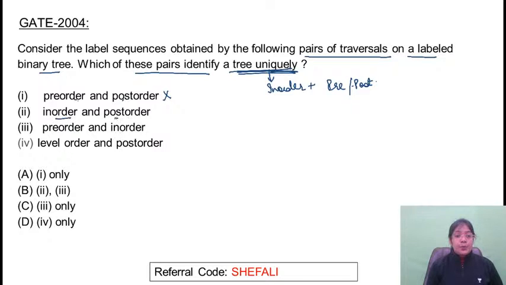In order and post-order will give you a unique tree. We have constructed the tree as well. Pre-order and in order, can it give you a unique tree? Yes, it can. Level order and post-order? No. So 2 and 3 are correct.